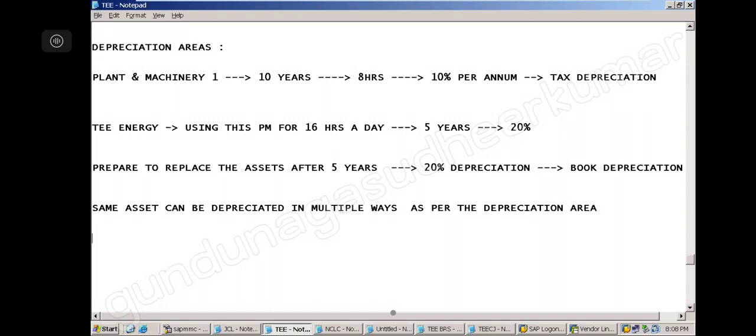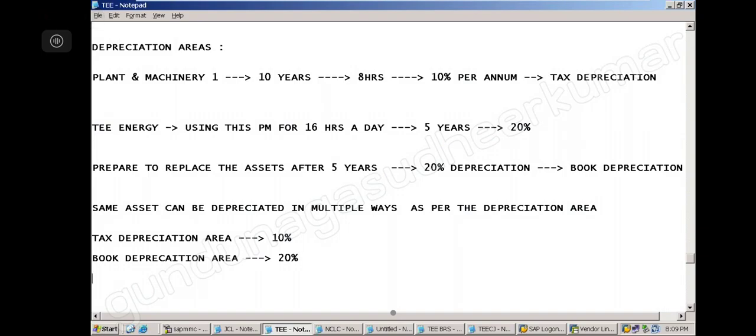Right? So understand, if you are in the tax depreciation area, then your depreciation would be 10%. Same asset. If the same asset is in the book depreciation area, the depreciation would be 20%.